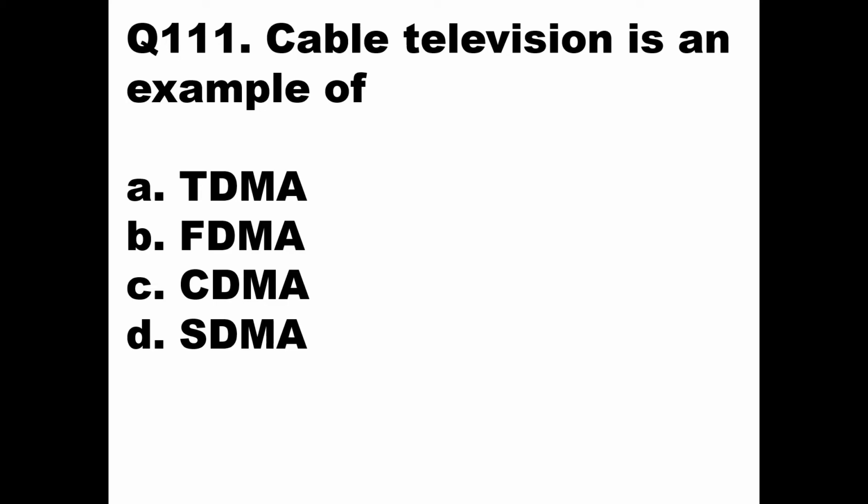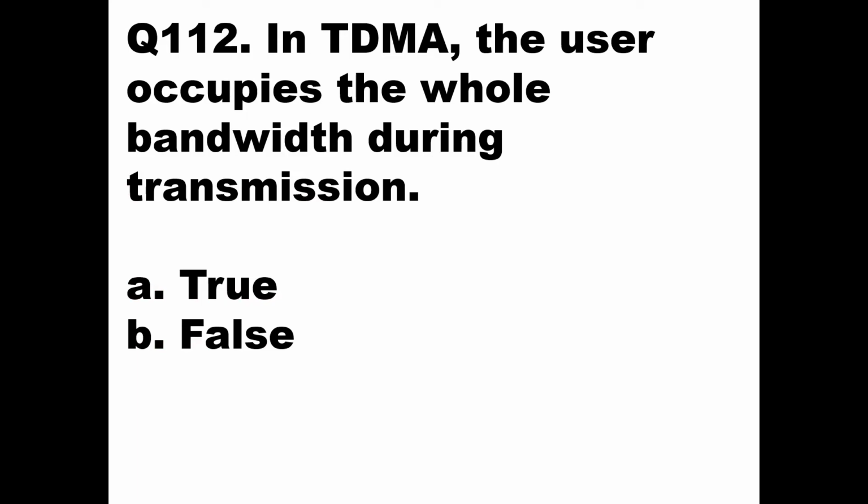That means all the channels will reach your house through the coaxial cable based on frequency at the same time. At the same time, you have a choice to see any of the channels. So it is based on frequency, and that's why it is based on FDMA. So here the answer should be B, FDMA. Cable television is an example of FDMA. Clear? Then we'll go to the next question, question number 112.